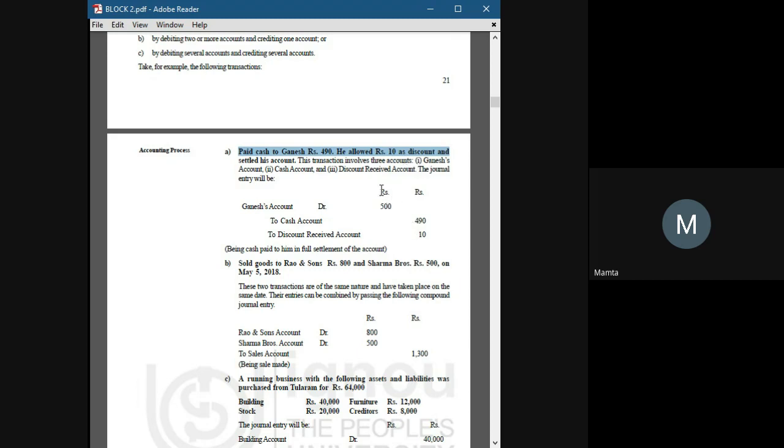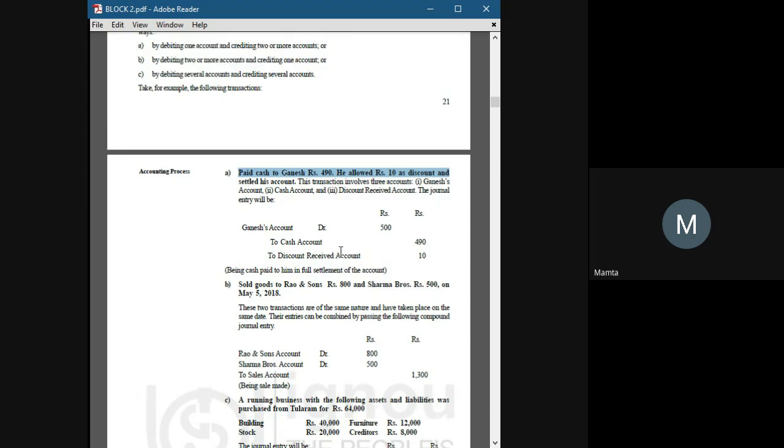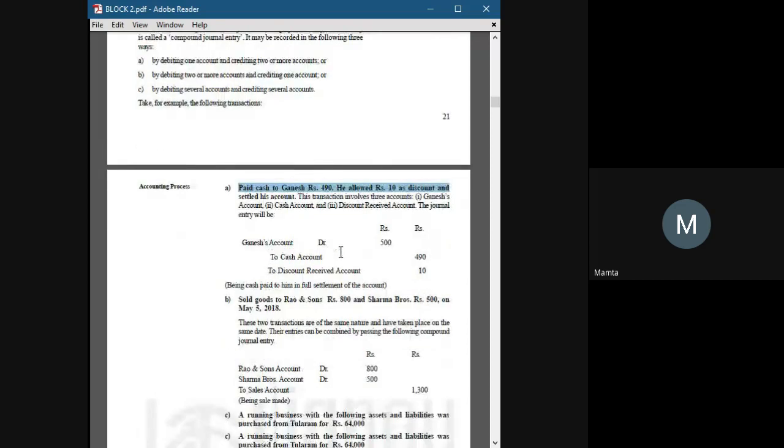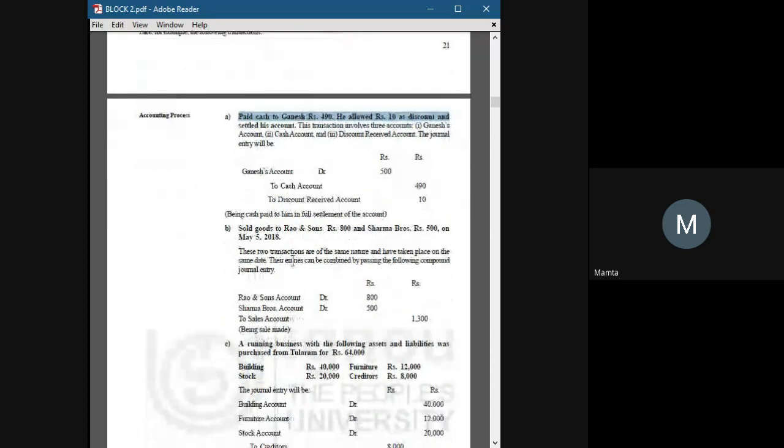Now the sums of them would be the same: 500, and 490 plus 10 would be 500. The total would be the same. The balance between debit and credit should be the same. There must be a balance between debit and credit. Is this clear? Now we can call this a compound journal entry.